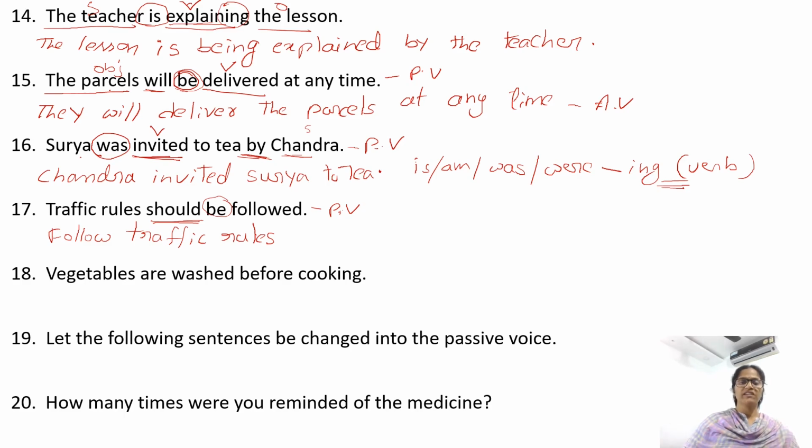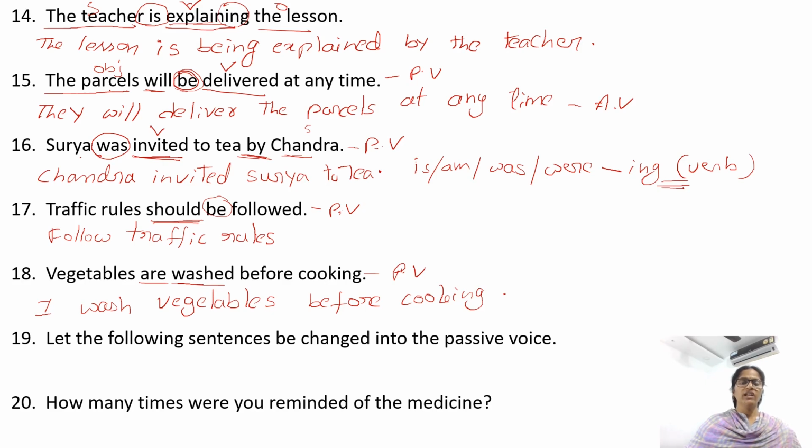Vegetables are washed before cooking. Are washed. If V3 form of a verb comes after be form, then the sentence is in passive voice. Change it into active. Vegetables are washed before cooking. Now subject is missing. Okay. So you can use any. I wash vegetables before cooking, or they wash vegetables before cooking. Everyone wash vegetables before cooking. You can use either one. So I wash vegetables before cooking.